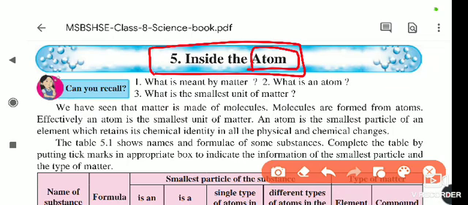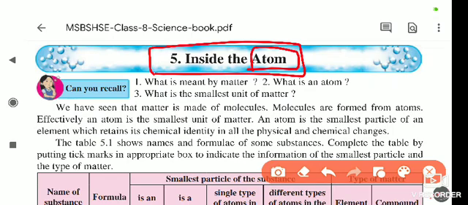In that atom, this is the smallest particle. What is present inside that smallest particle, that is the atom? We are going to study that in this lesson.